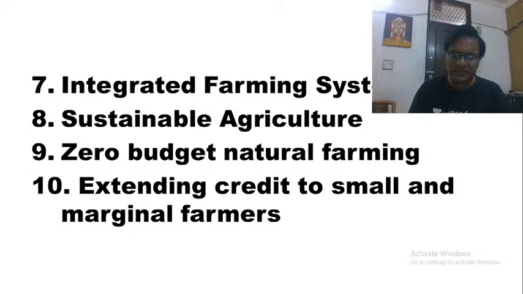The next important solution, as you can see it here, is extending credit to small and marginal farmers. Already the government is doing a very good job in providing credit to small and marginal farmers. Still, as we have discussed earlier, more than 60% of small and marginal farmers are not part of institutional credit.